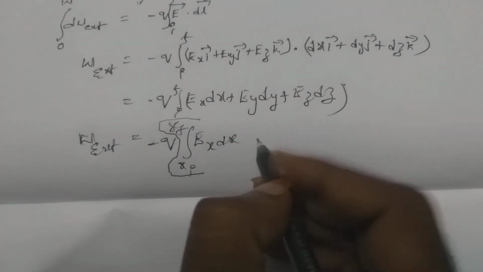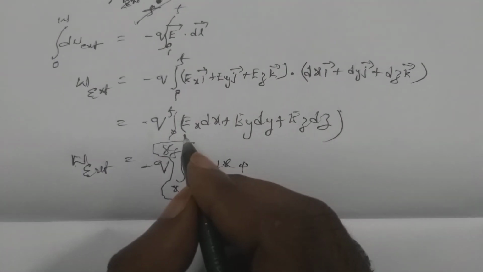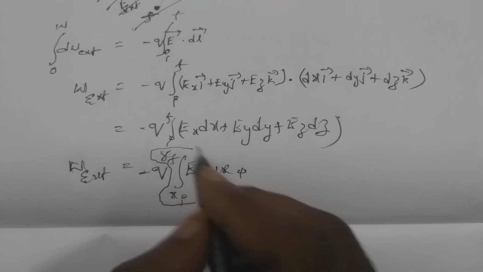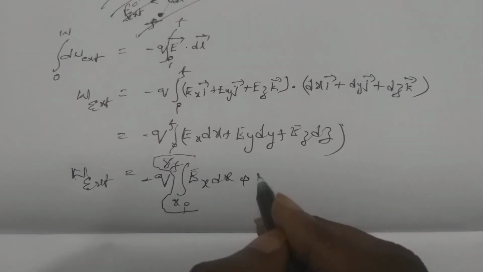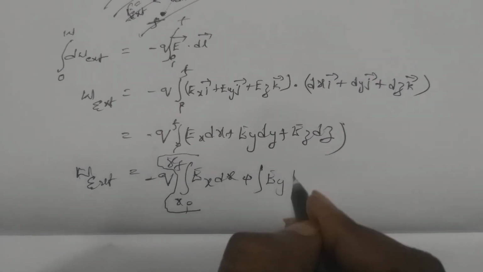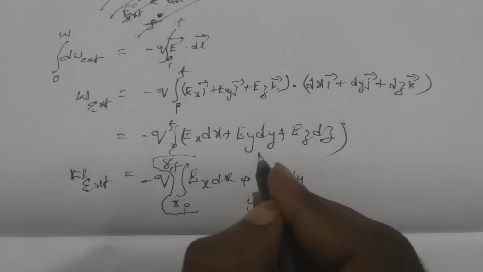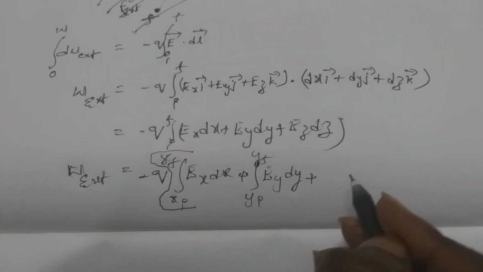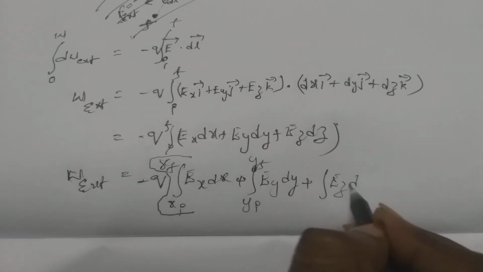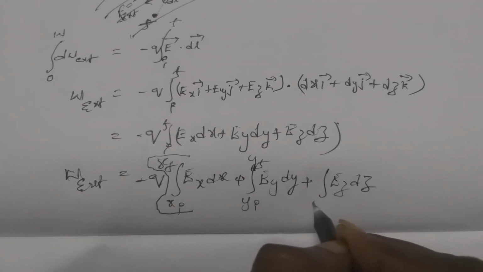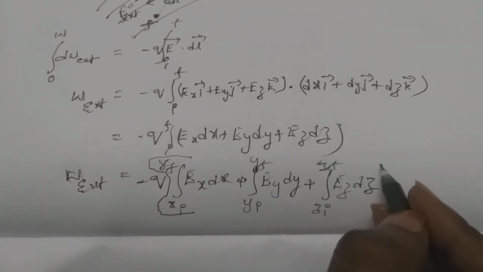Plus, for the second term, we integrate each and every term, that is Ey dy along the y direction, initial to final position, that is y initial to y final, plus similarly along the z direction, Ez dz, we have to integrate from the initial position to the final position along the z direction.